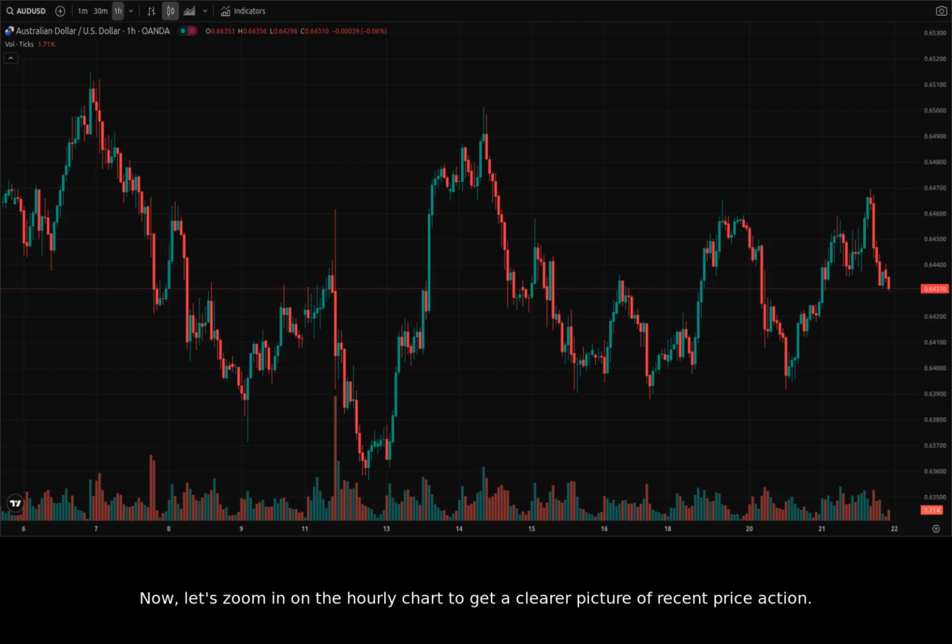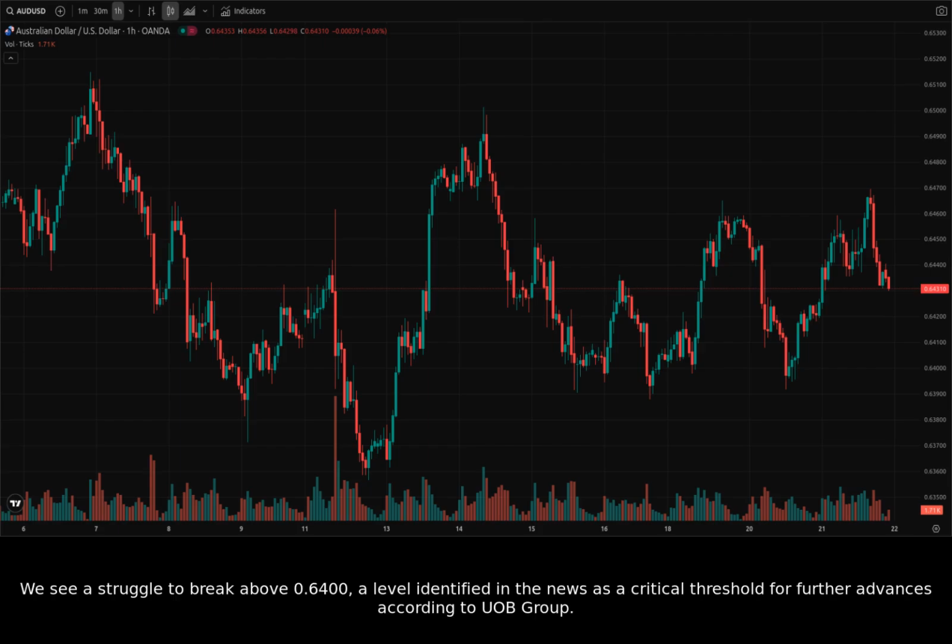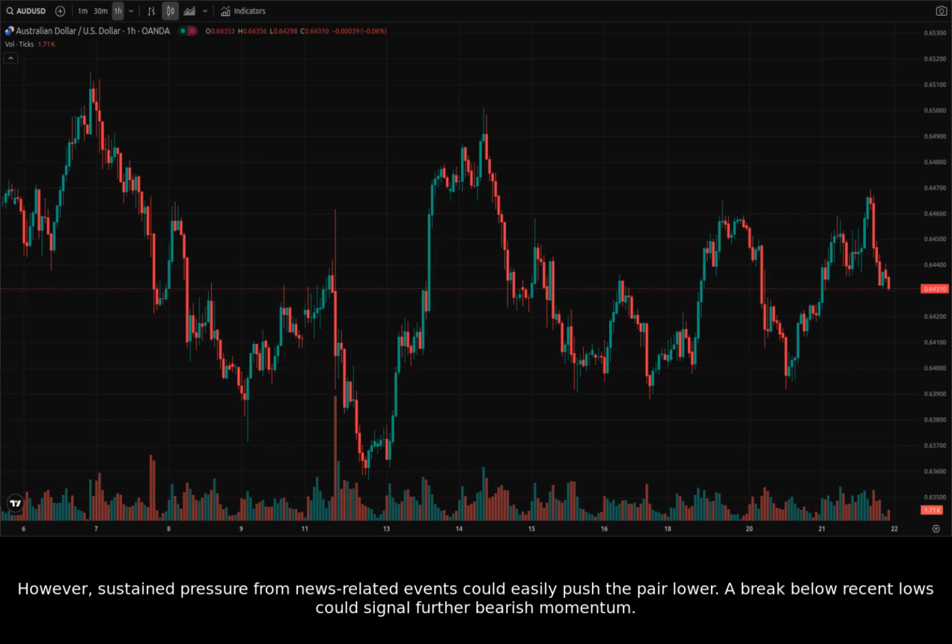Now, let's zoom in on the hourly chart to get a clearer picture of recent price action. On the hourly chart, we can see a period of consolidation characterized by sideways movement with lower volatility. We see a struggle to break above 0.6400, a level identified in the news as a critical threshold for further advances according to UB Group. However, sustained pressure from news-related events could easily push the pair lower. A break below recent lows could signal further bearish momentum.